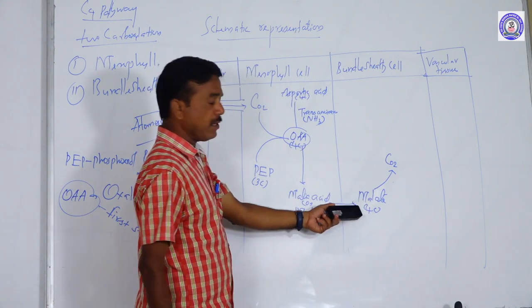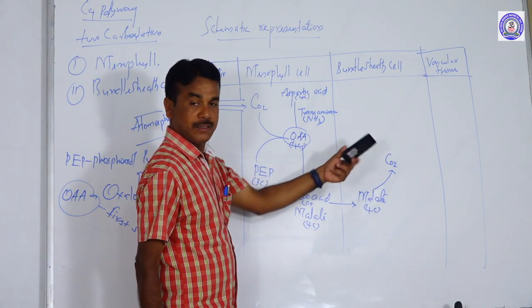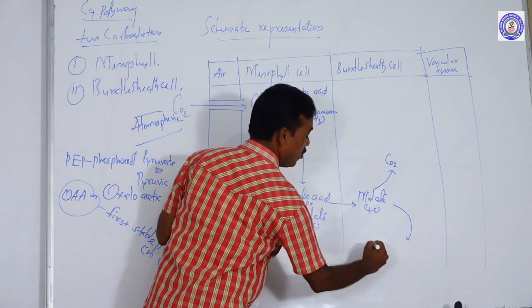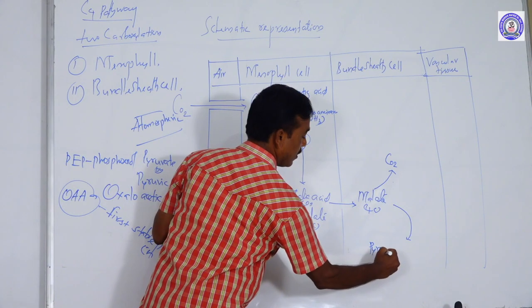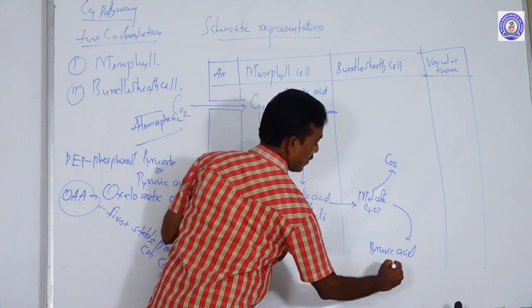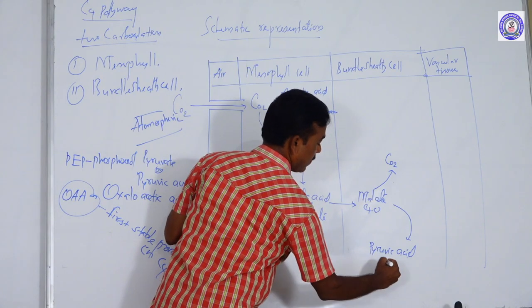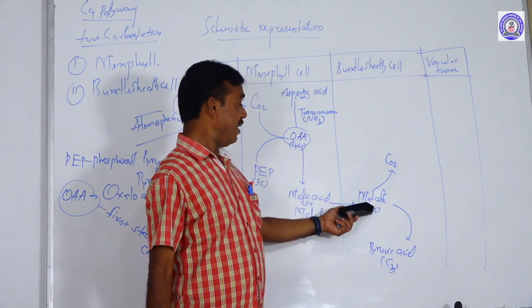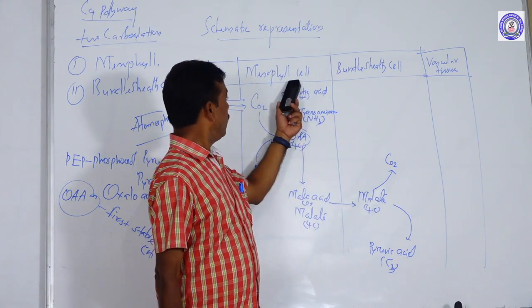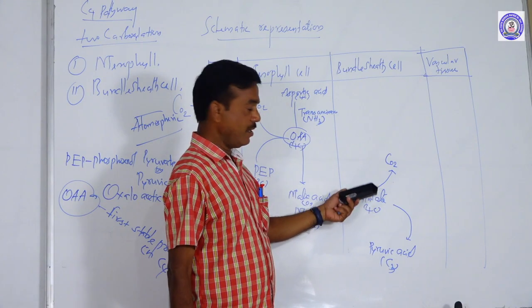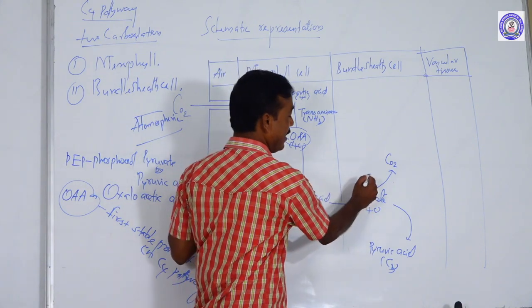So one carbon is lost, and the remaining 3-carbon compound is pyruvic acid. So malate or malic acid diffuses from the mesophyll cell into the bundle sheath cell and is decarboxylated.